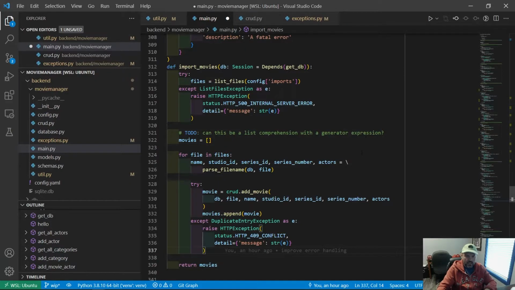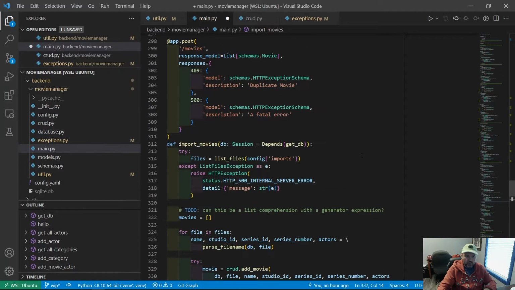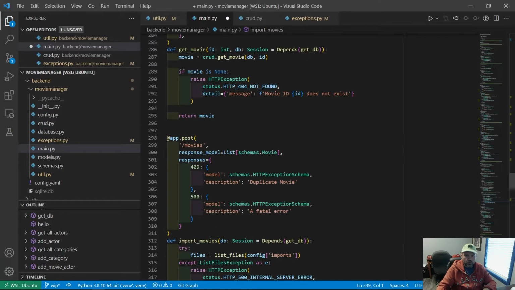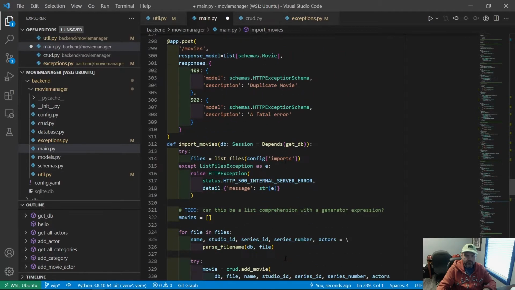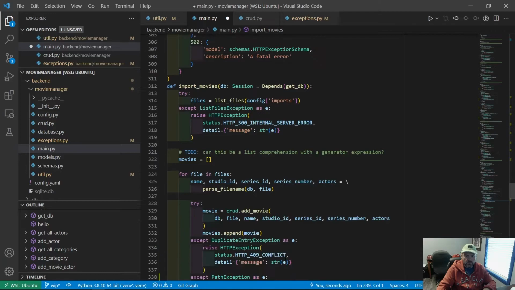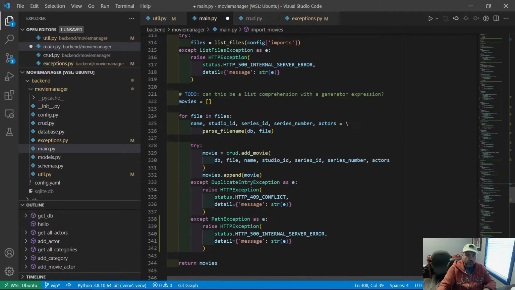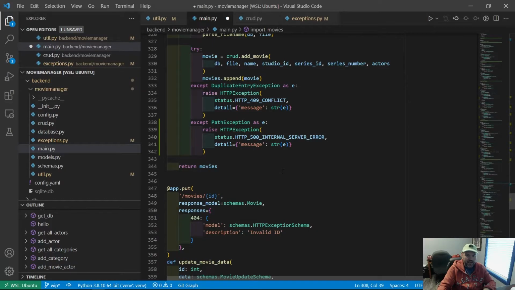So once again, I'm going to go grab the exception. Do I already have that in here? Yes, I do. Okay, so we can do that, and we'll have the internal server error, and then I need to grab something in here. I call it a fatal error here. We can call it a path error now. And I guess that's already fine. So yeah, that should take care of add movie.